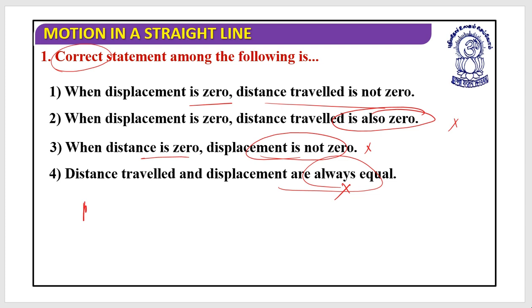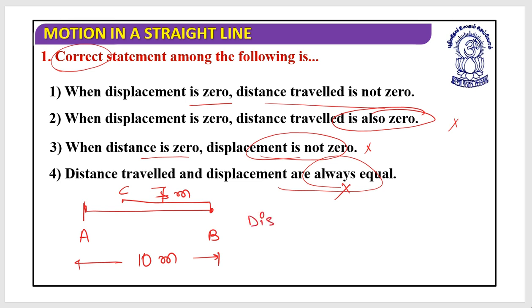Let's look at this. This is the initial position, this is position B, and after a U-turn you are about to reach here. Let's say from A to B it's 10 meters, and from B to C it is 7 meters.